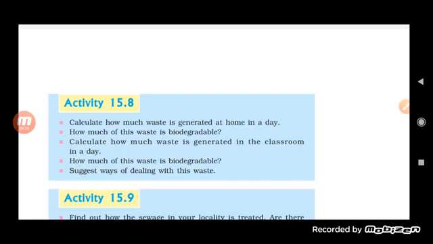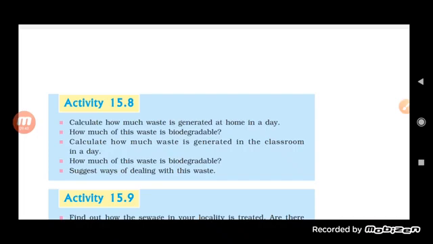It means it can be degraded, it can be decomposed. But the non-biodegradable cannot be decomposed or degraded with the help of microorganisms or by any other method. So there are different methods by which we can dispose of the garbage.